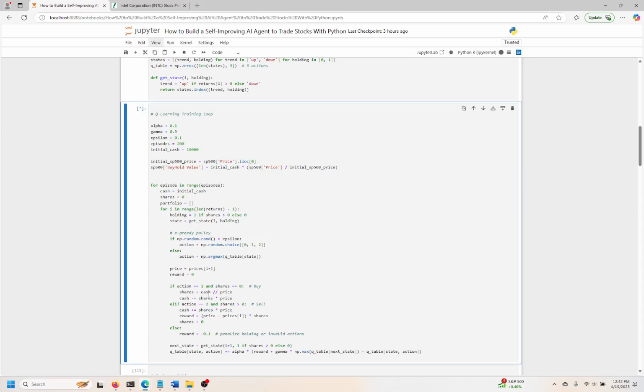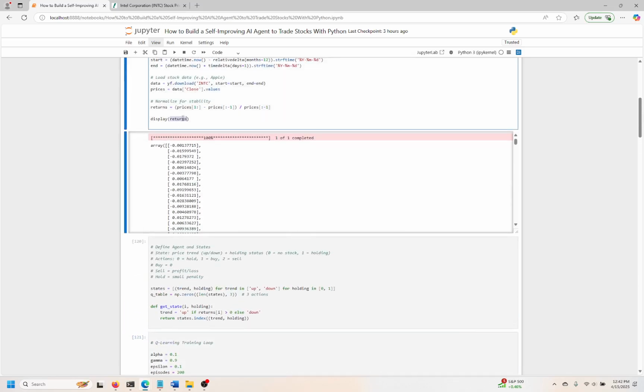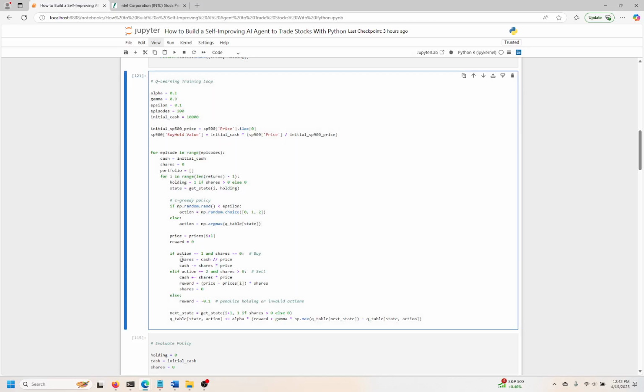Okay, and then we have some basic logic over here. We're looping through all the returns. Remember, the returns came from over here. These are the stock returns. So we're training the agent on the actual ups and downs and movements of this Intel stock price. So that's pretty straightforward. Probably the most interesting thing is down here. If action equals 1 and shares equals 0, then we're buying the stock, okay? And we're assigning or using cash to make the purchase for those shares, right?